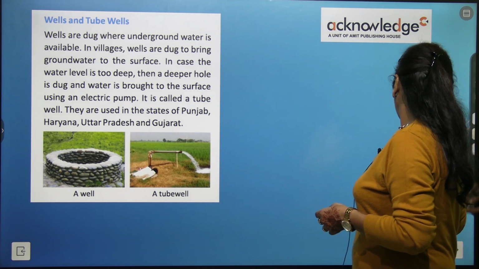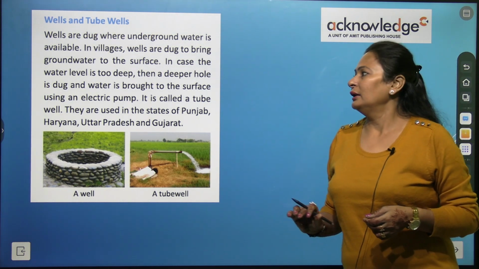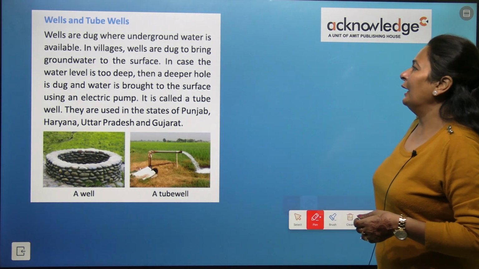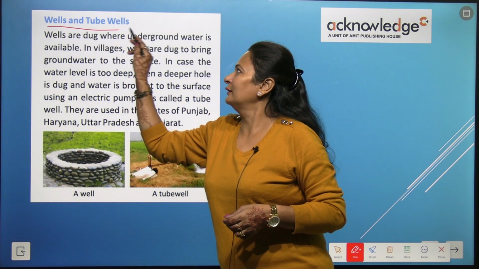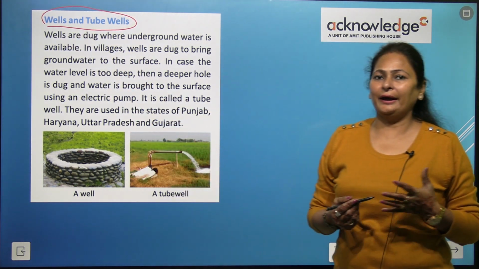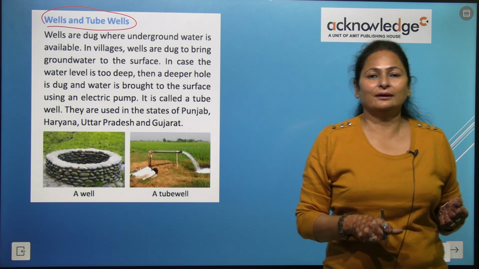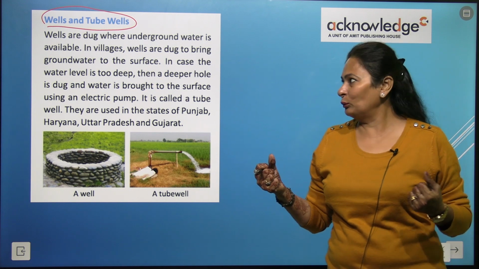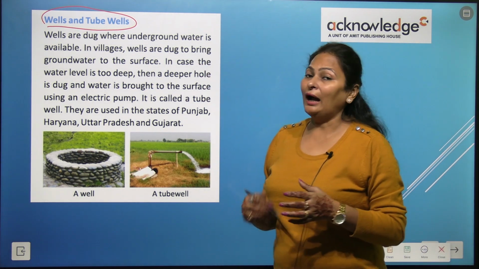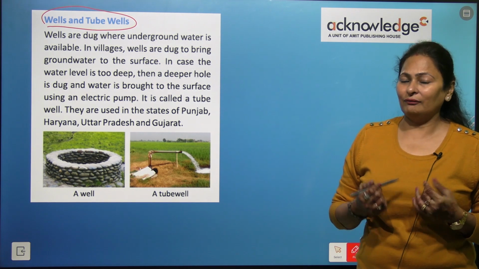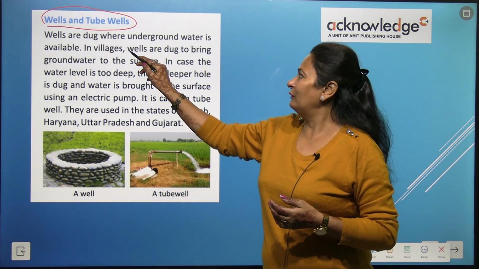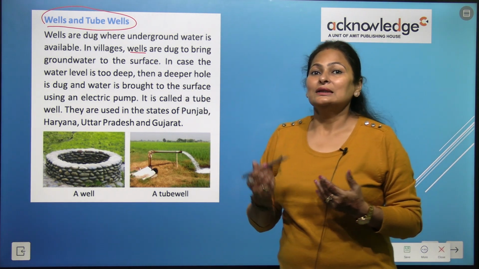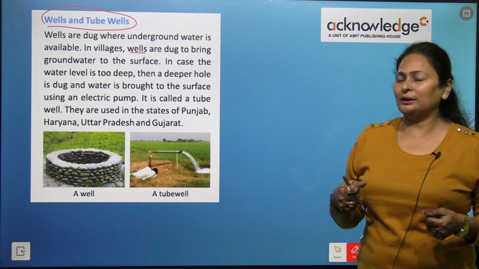Let's see some means of irrigation that we follow in India. So wells and tube wells are the examples, right? Wells and tube wells are dug into the ground to take out the groundwater. Wells are dug where underground water is available. In villages, wells are dug to get the groundwater to the surface. We take out this water, right?